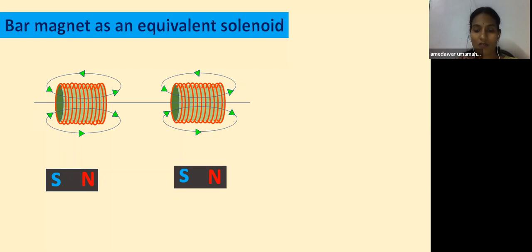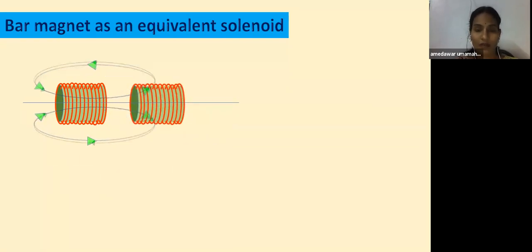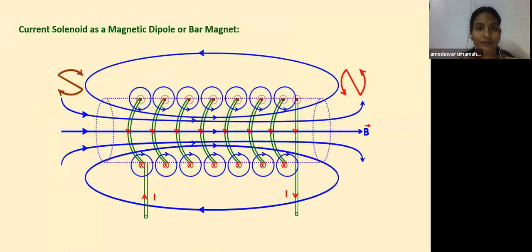Okay, children. But before comparing the solenoid with the bar magnet, let us see what happens in the solenoid. Observe here, the current passes through this coil like this, and these are the magnetic fields produced.